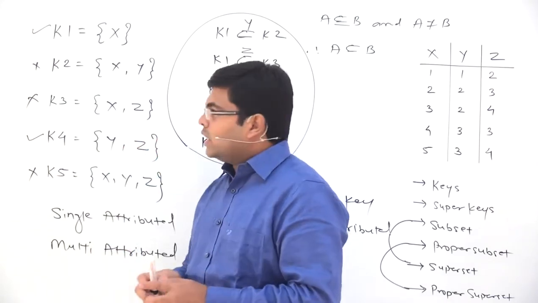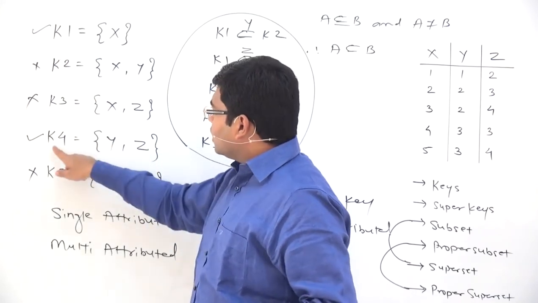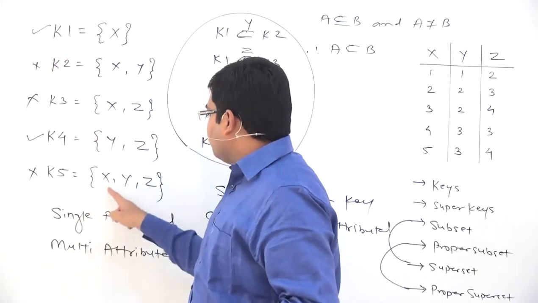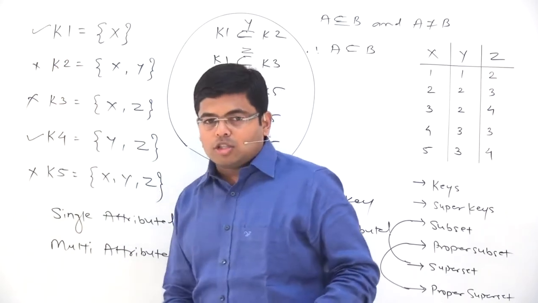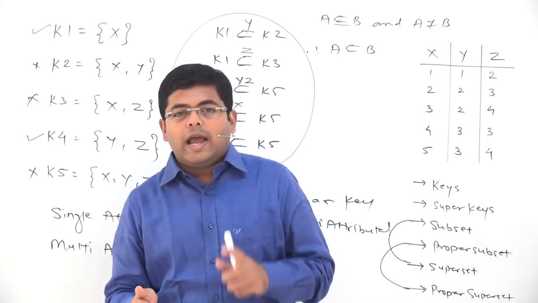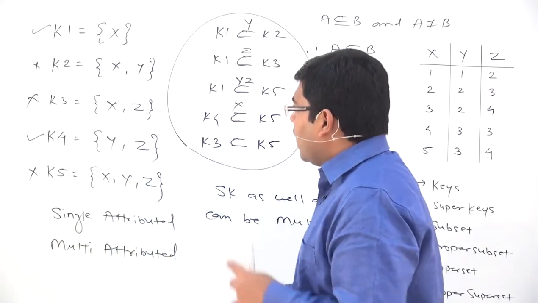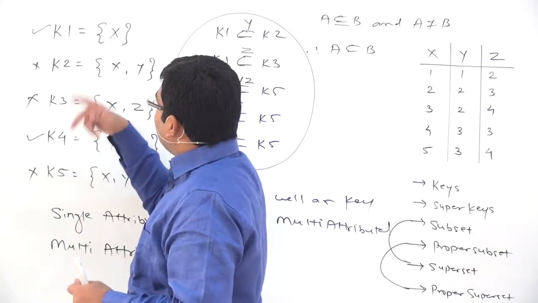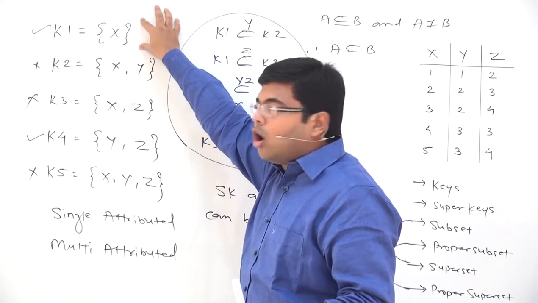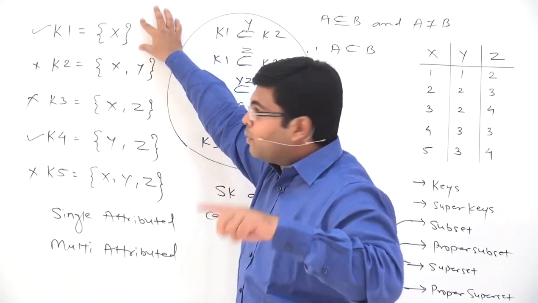So what do I mean to say? Single attributed keys are possible, multi attributed keys are also possible, single attributed super keys are also possible, and multi attributed super keys are also possible. So a super key can be single attributed or multi attributed, and similarly a key can be single attributed or multi attributed. And apart from that, I would like to say one more thing: if K1 is a key, then every proper superset of K1 will be a super key and it cannot be called a key, super key only.